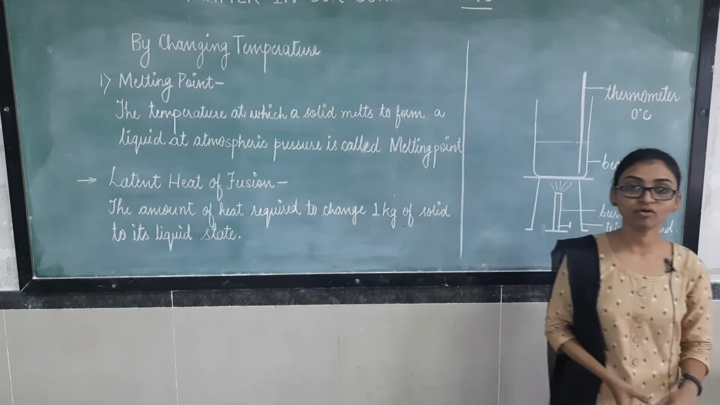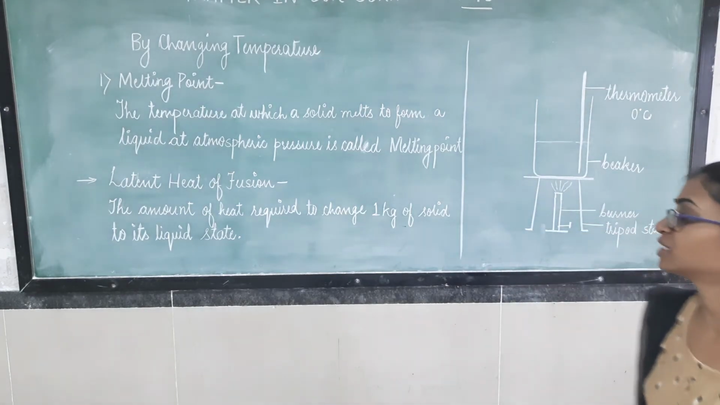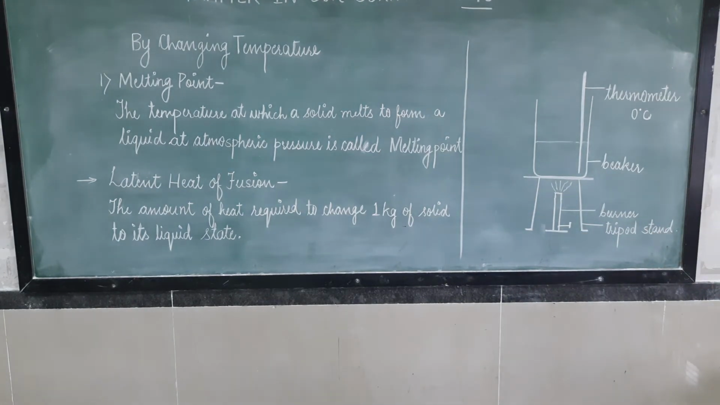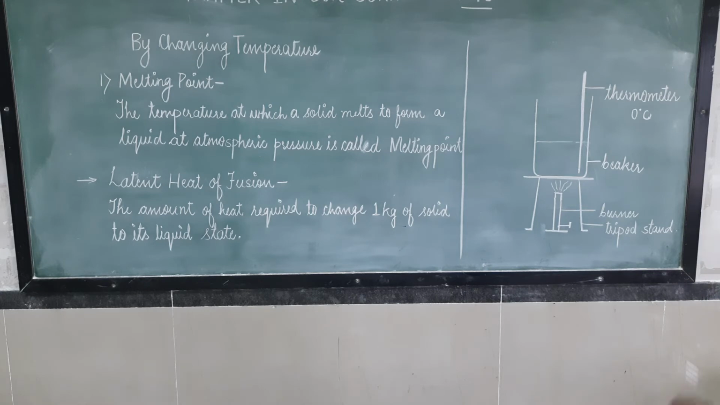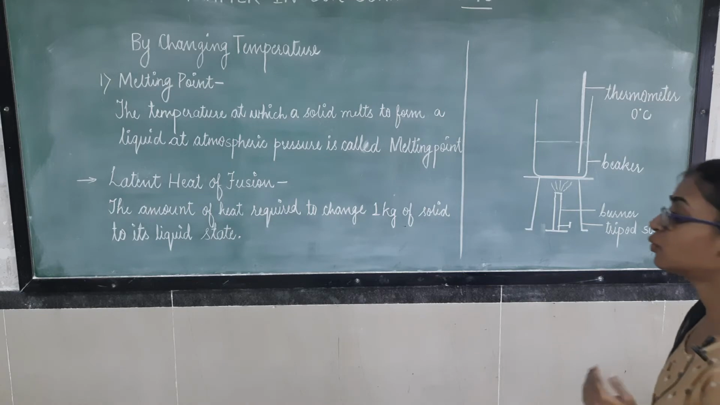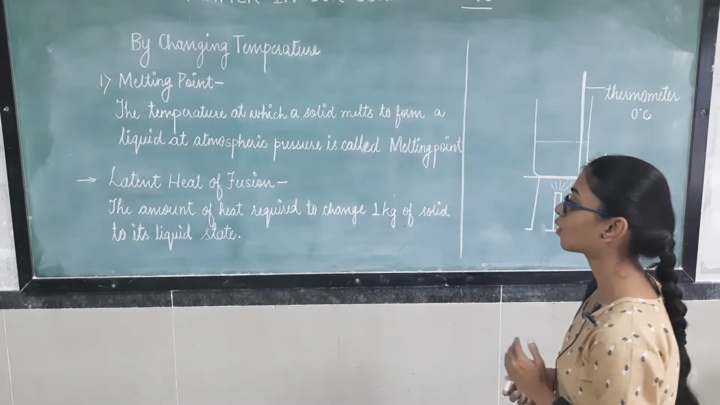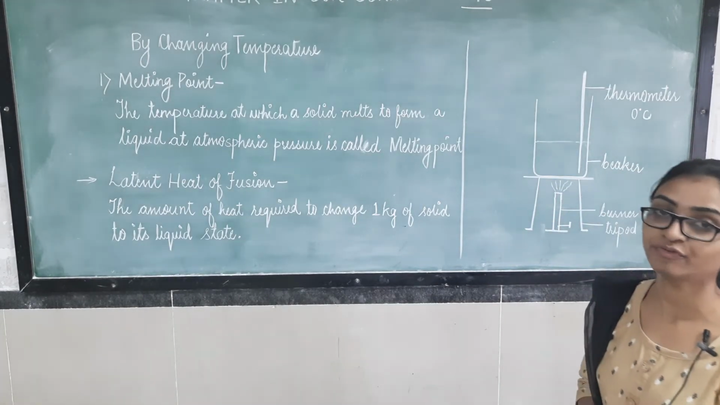Is it clear to all of you? Latent heat of fusion and melting point. Melting point is the temperature at which a solid melts to form a liquid at atmospheric pressure. And what is latent heat of fusion? The amount of heat required to change 1 kg of solid to its liquid state is called latent heat of fusion.